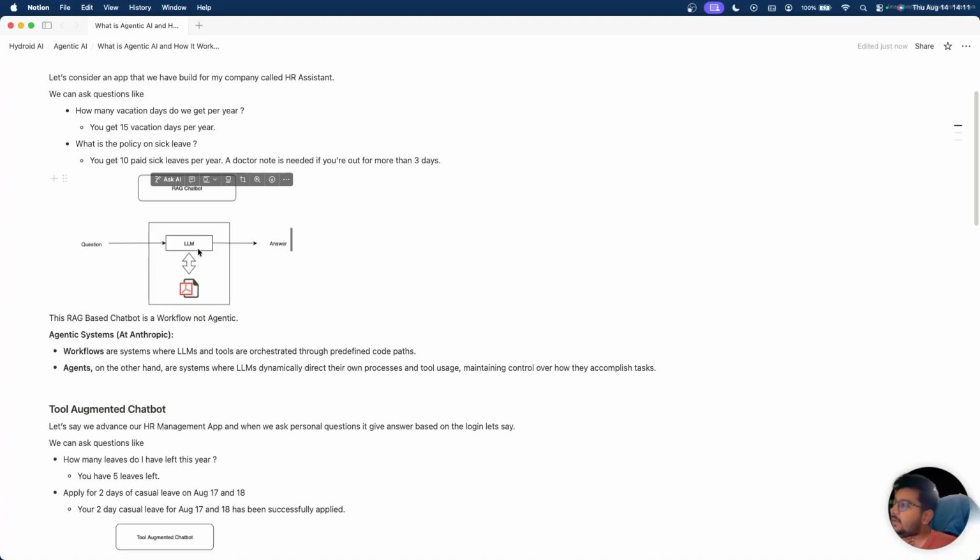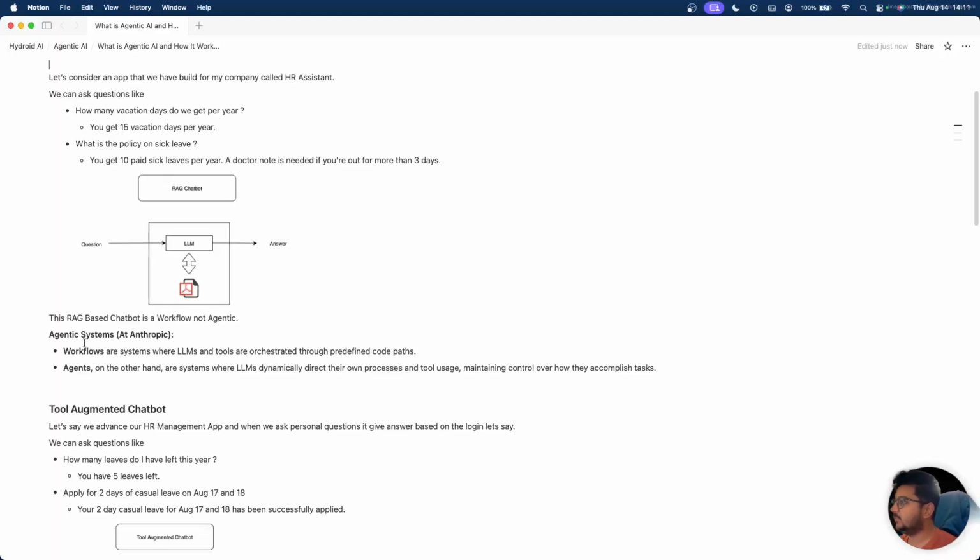and we have input multiple PDFs to it from our organization, which have details on vacations, sick leaves, and so on. So we ask questions to the LLM model, and it will read from these PDFs and give us an answer. This RAG-based chatbot is not agentic. This is an example of a workflow.